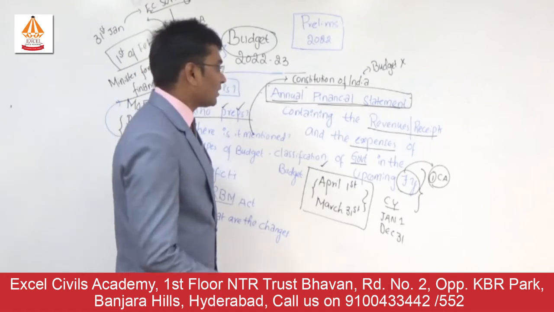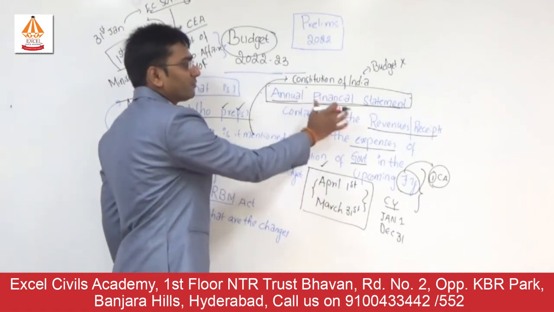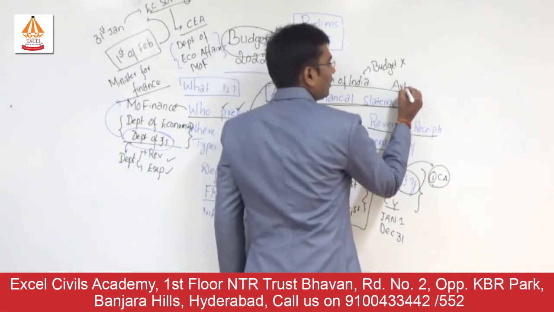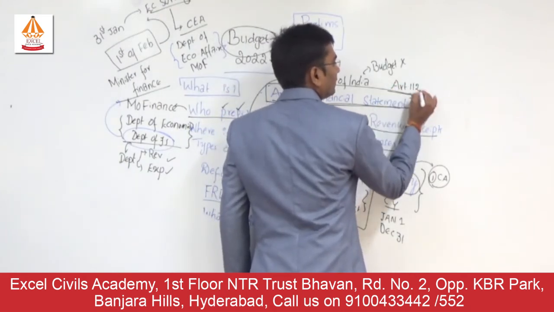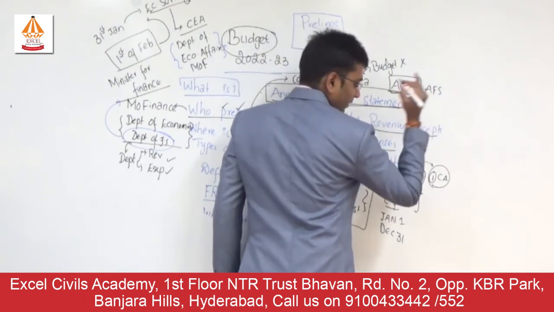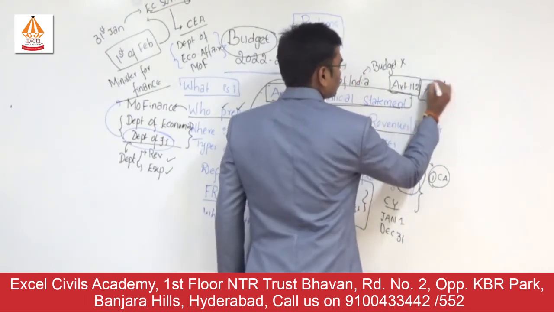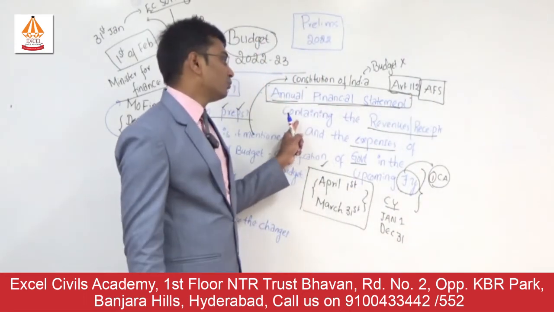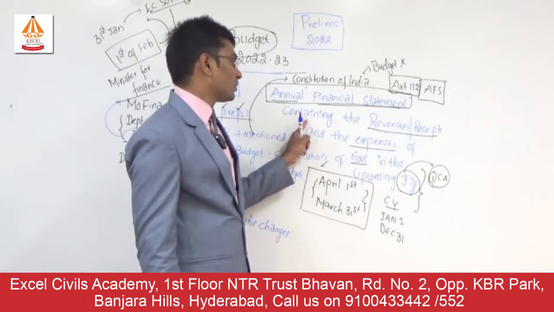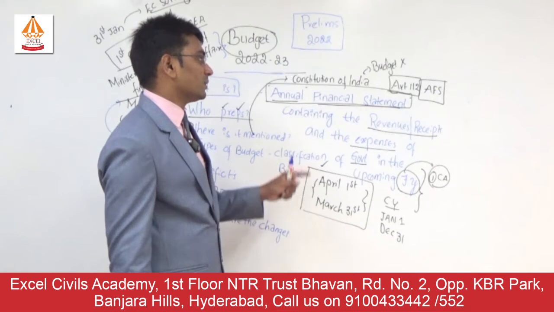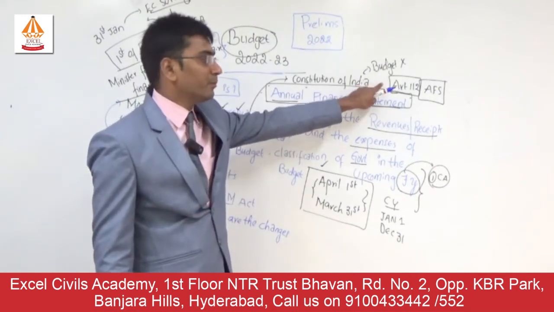Now in which article of the Constitution is annual financial statement mentioned? It is mentioned in Article 112 of the Indian Constitution. Article 112 speaks about the annual financial statement, which says the union government should present the revenues and receipts and the expenses of the government for the financial year. So it is present in Article 112, remember it.